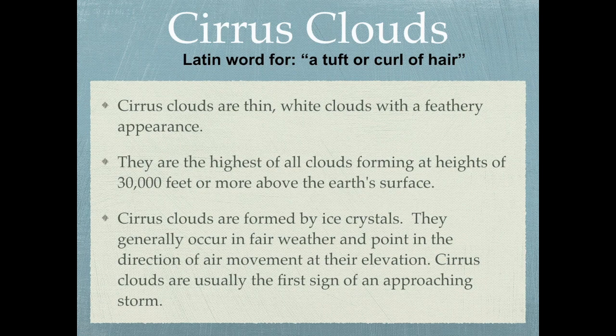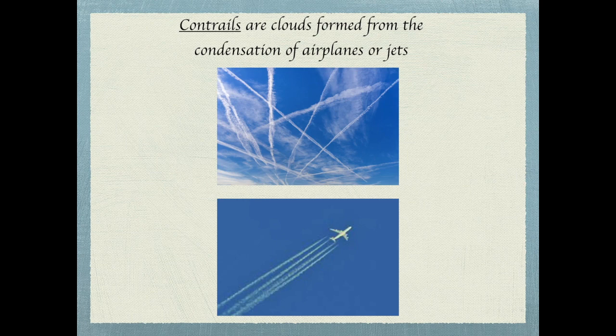Now, even though they're a sign that there is fair weather occurring, many times they are seen before a storm happens. Now, we also have man-made clouds, which can be formed from jets and different airplanes. Basically, this is called a contrail. The condensation behind the jet is called a contrail.